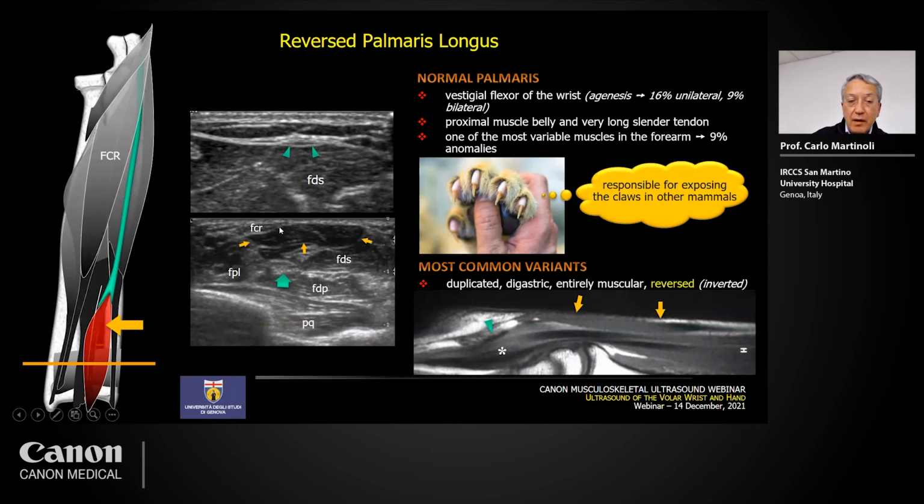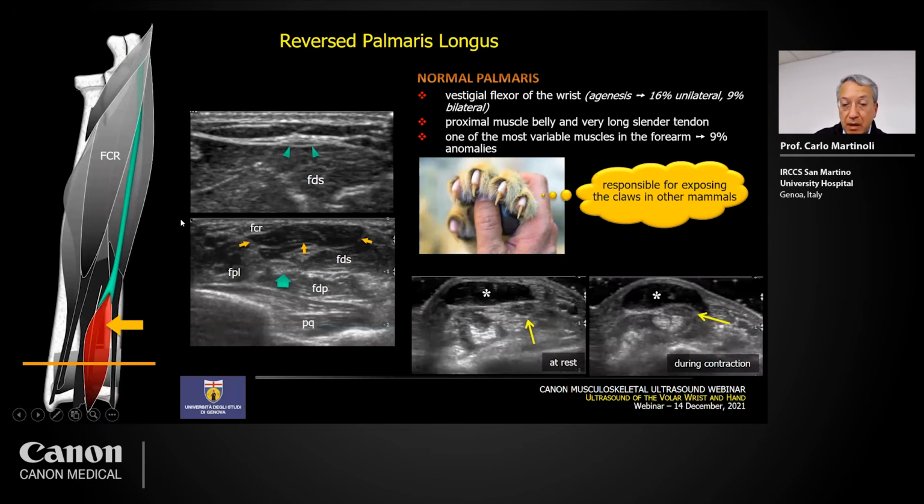The point is that when we have this muscle, the bulk of the muscle may compress the median nerve. So this kind of anomaly may be predisposing to median nerve compression at the level of the wrist. Note these two images. They are related to a case who was submitted to ultrasound examination for a carpal tunnel syndrome. The image on the left side is obtained at rest, and you see the anomalous muscle and the median nerve looking underneath the muscle.